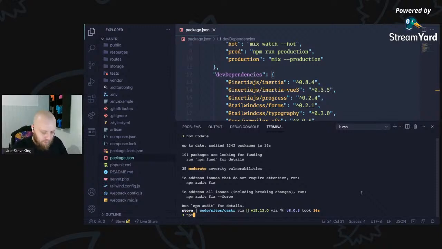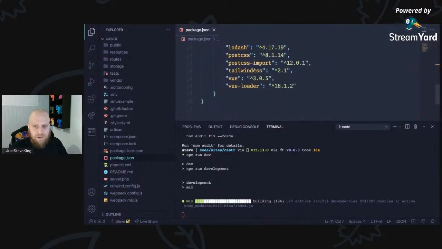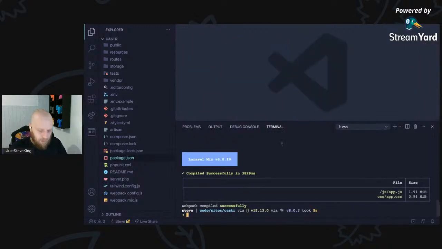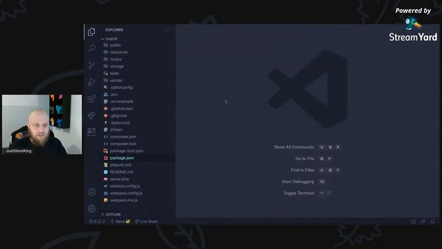Right, I'm just going to quickly run npm run dev. That is lots of stuff updated. Well, not that much stuff, I won't lie. So, okay, where are we? We have got Laravel installed. We've got Tailwind. We've got Vilt.